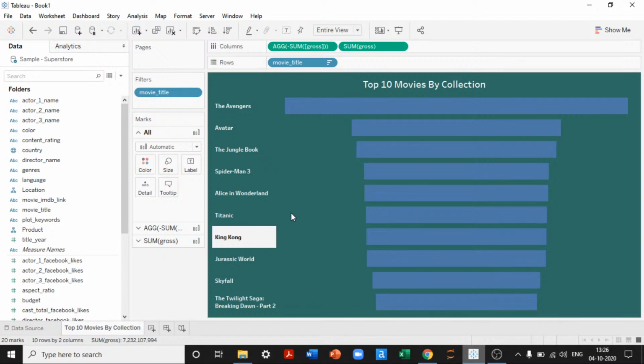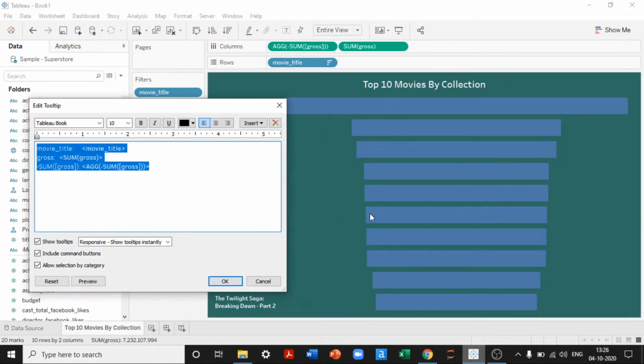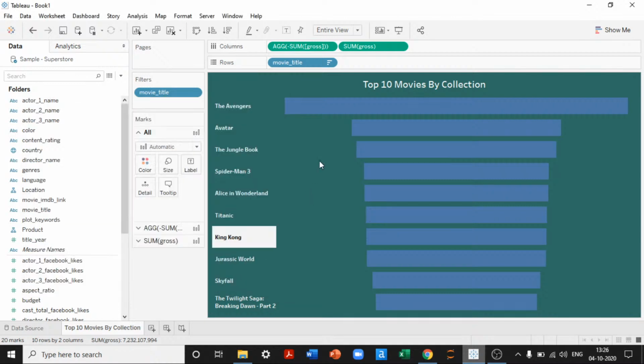Now that the chart is created, I didn't like the color that we have here. We also don't want to show any tooltips in this, so I'll just remove this, keep it as simple as it can be. So we have the movie names here, and we have the values of each and every movie that collected some amount, basically the collection of each and every movie. This is the top 10 movies that we have in the entire history.